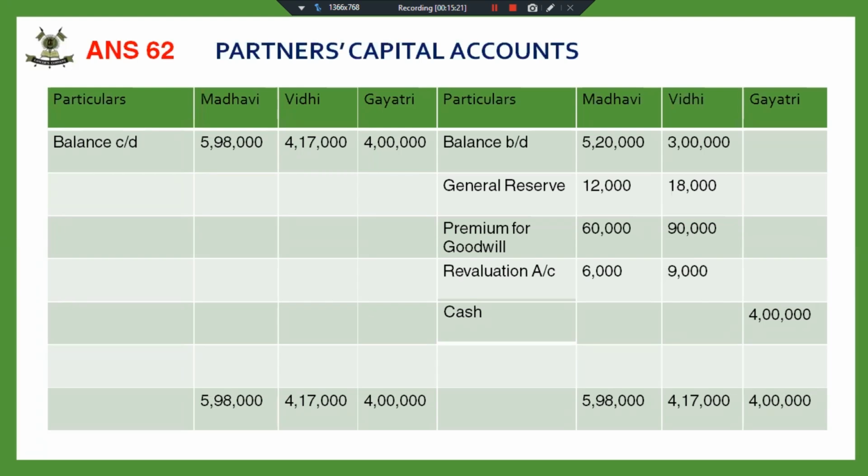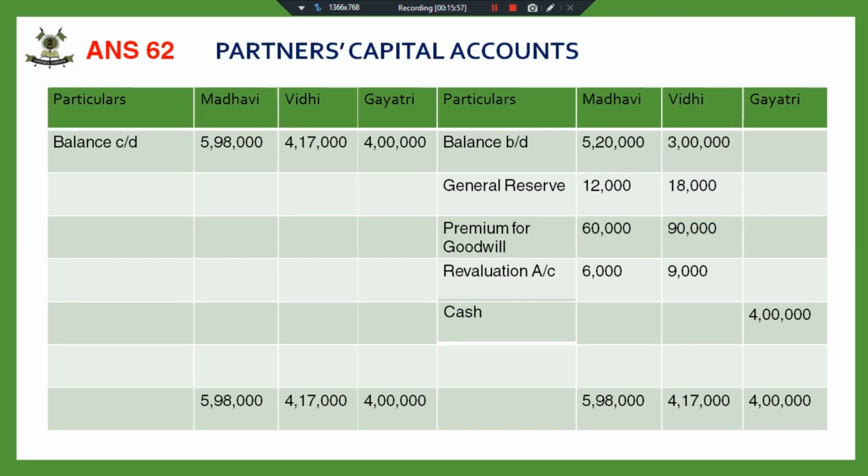See, children, there are three things you have to remember while preparing the capital account. First, distribute all the reserves. Second, do the treatment for goodwill. Third, transfer the revaluation account profit or loss, if any. So these are the three things to be done in the capital account. We have distributed the reserve. We have done the accounting treatment for goodwill. We have transferred the revaluation account profit or loss. We have also taken into account the cash brought in by the new partner.